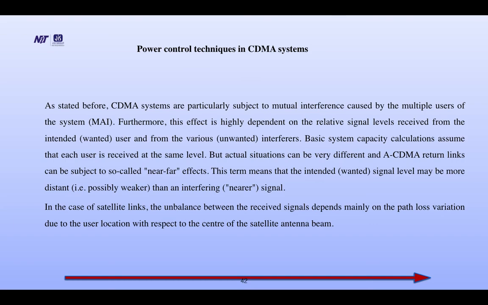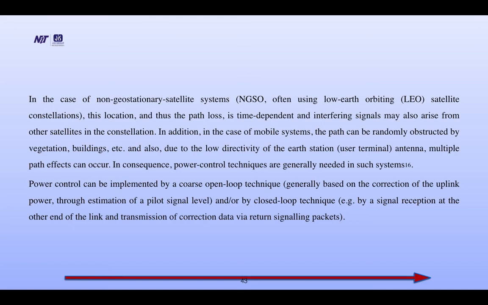In the case of satellite links, the unbalance between the received signals depends mainly on the path loss variation due to the user location with respect to the center of the satellite antenna beam. In the case of non-geostationary satellite (NGSO) systems, often low Earth orbiting satellite constellations are used.